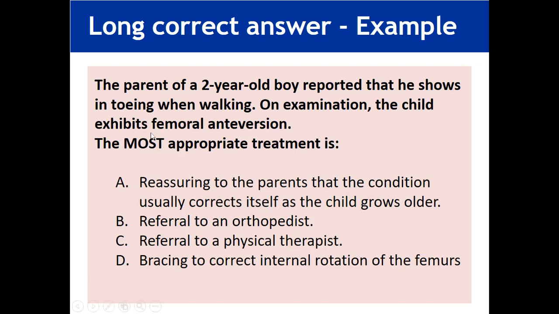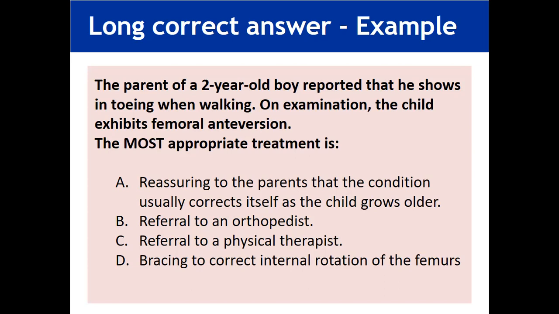On examination, the child exhibits femoral anteversion. Anteversion is another concept in the hip joint in which there is too much interior torsion of the femoral neck. Normally it is 12 degrees, but if it is less than 12, then it is known as retroversion. And if it is more than 12 degrees, then it is known as increased anteversion.